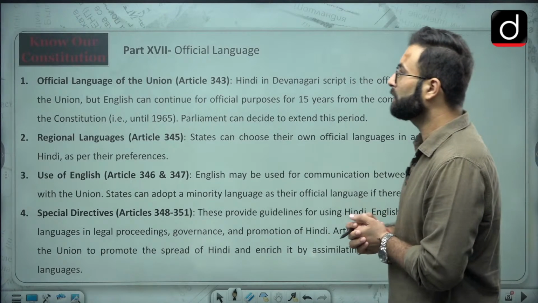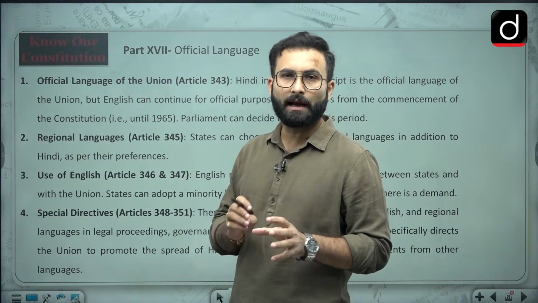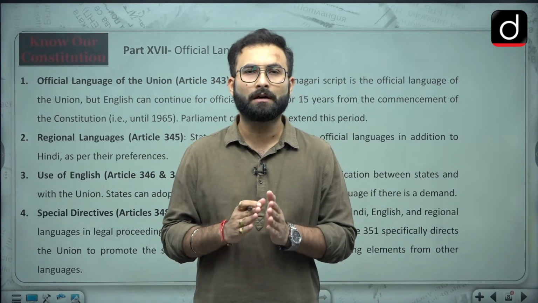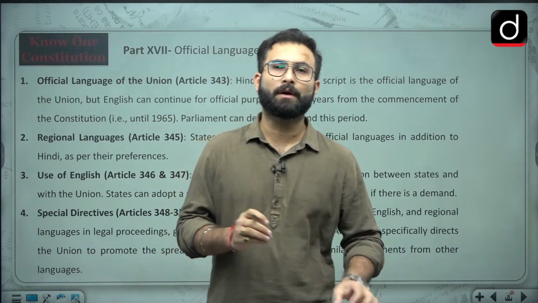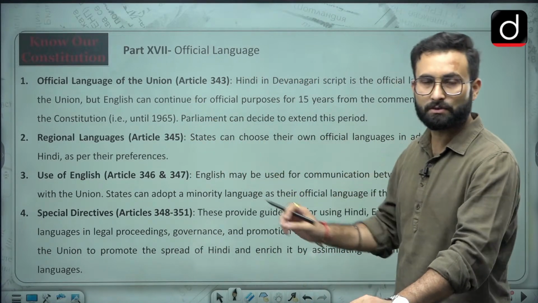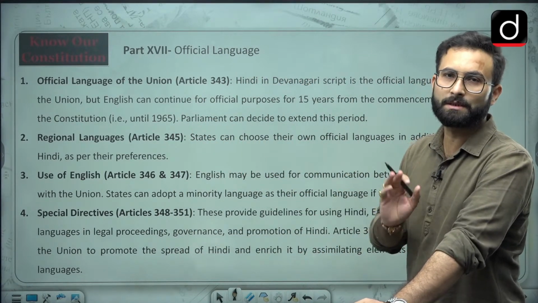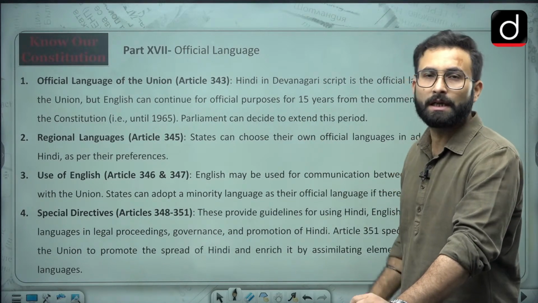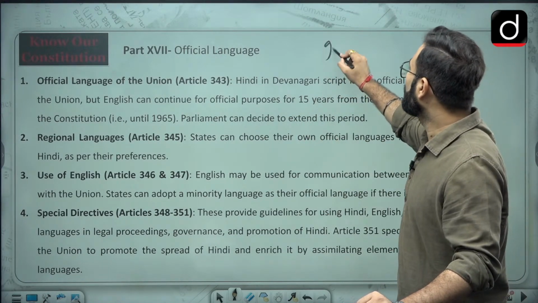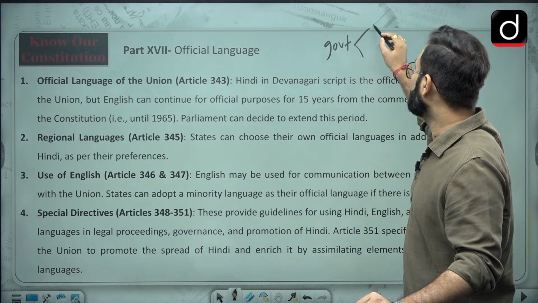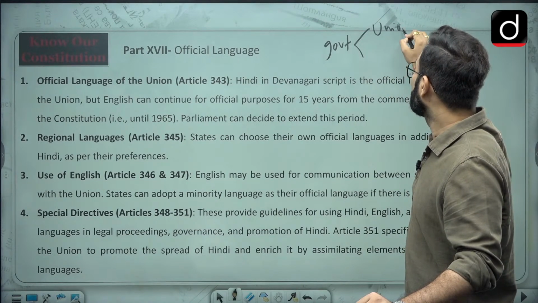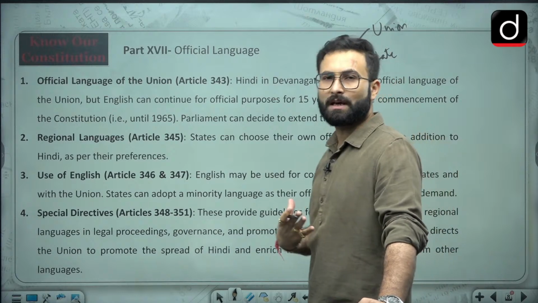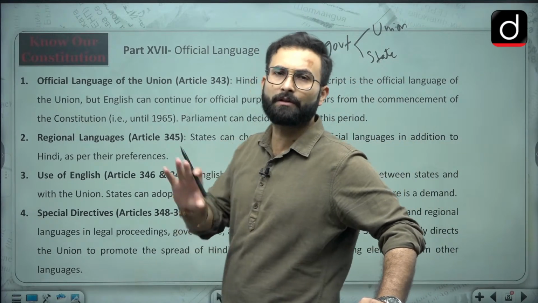Now we will be talking about the official languages. There are certain articles which are important. You might not be able to remember the number of every article, but these 3-4 articles which are discussed over here are important for you, so please remember the numbers as well. Okay, official language of the union. When we talk about government in India, we have it at various stages: the union government, then the state government, and there are local governments as well, because we have a 3-tier structure, but right now we are focusing on this.